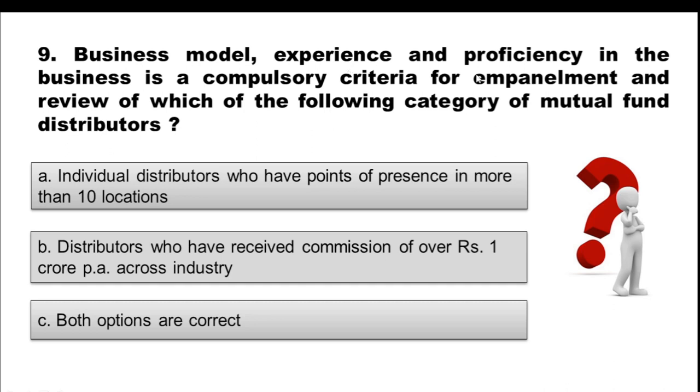Business model, experience and proficiency in the business is a compulsory criteria for empanelment and review of which of the following category of mutual fund distributors? Option A. Individual distributors who have points of presence in more than 10 locations. Option B. Distributors who have received commission of over rupees 1 crore per annum across industry. Option C. Both the options are correct. So choose the right option.